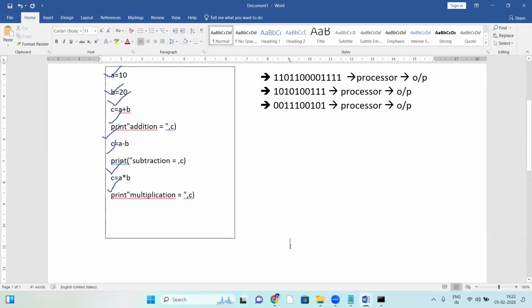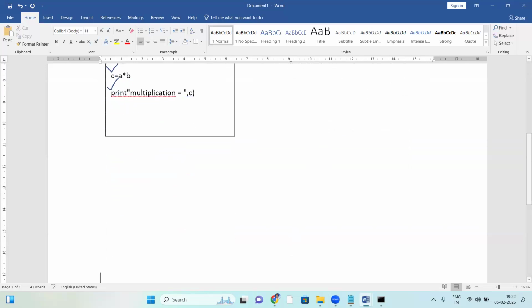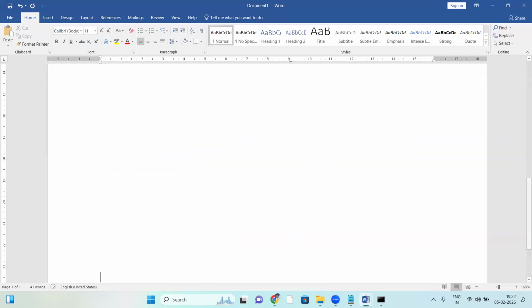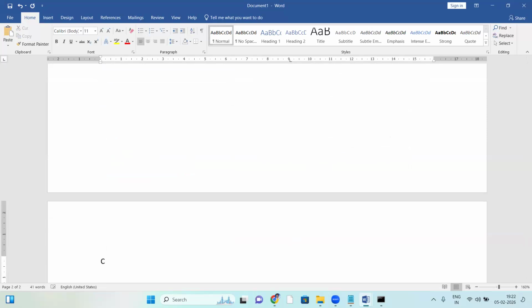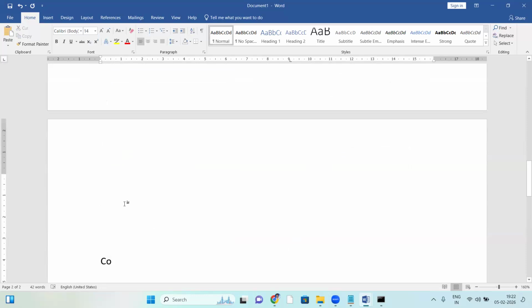Now let us see the compiler. For a compiler, the best example is the C language. Yes, I am taking a C program, say a test dot C program.